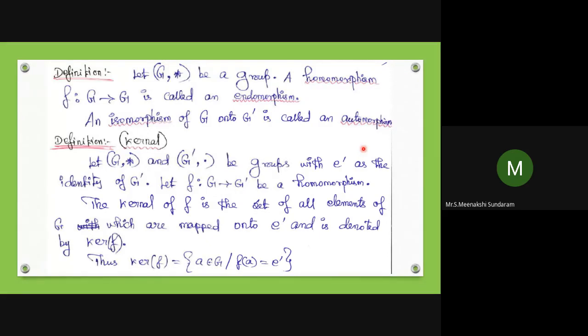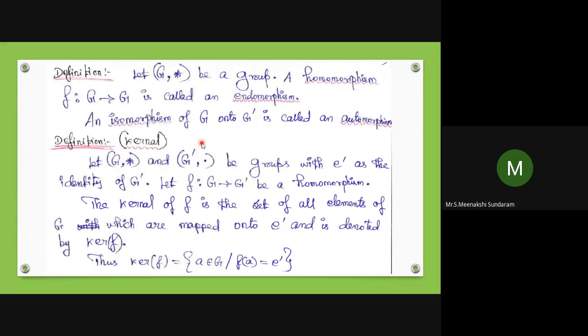But remember endomorphism, isomorphism, automorphism. Sometimes they ask about automorphism. An isomorphism of G onto G' is one-to-one and onto. An isomorphism of G onto itself is called an automorphism.